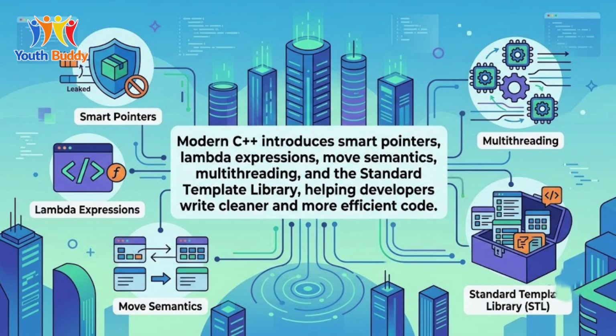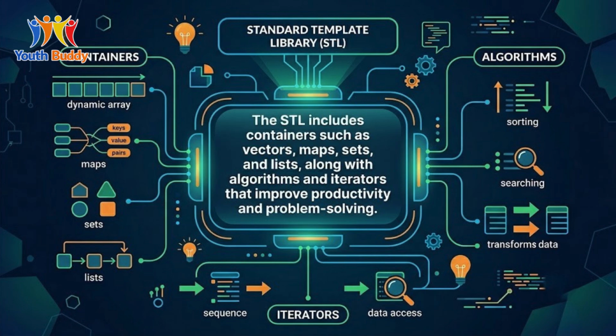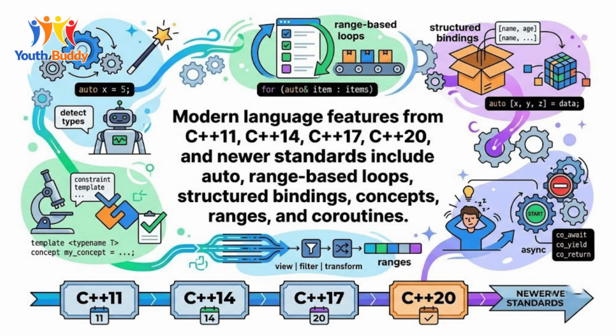Modern C++ introduces smart pointers, lambda expressions, move semantics, multithreading, and the standard template library, helping developers write cleaner and more efficient code. The STL includes containers such as vectors, maps, sets, and lists, along with algorithms and iterators that improve productivity and problem-solving. Modern language features from C++11, C++14, C++17, C++20, and newer standards include auto, range-based loops, structured bindings, concepts, ranges, and coroutines.